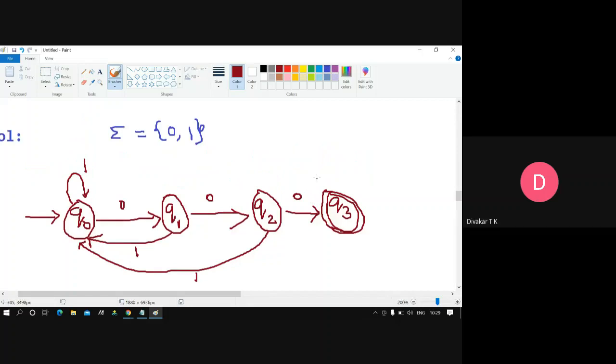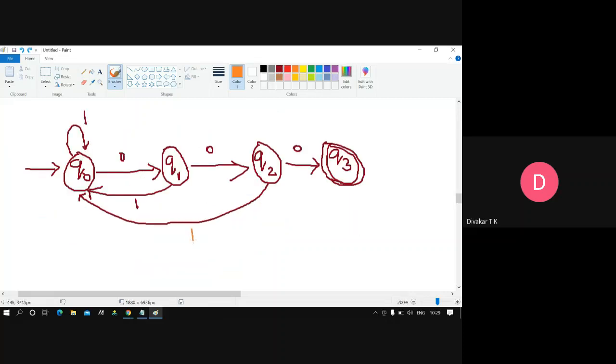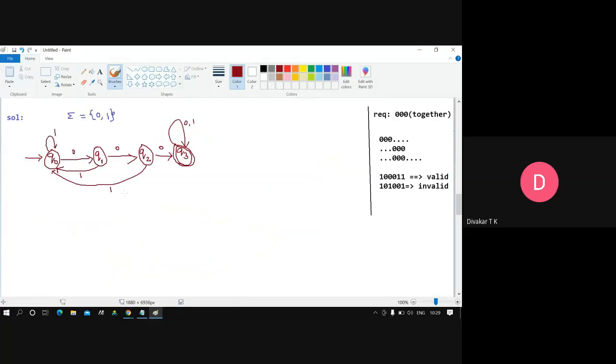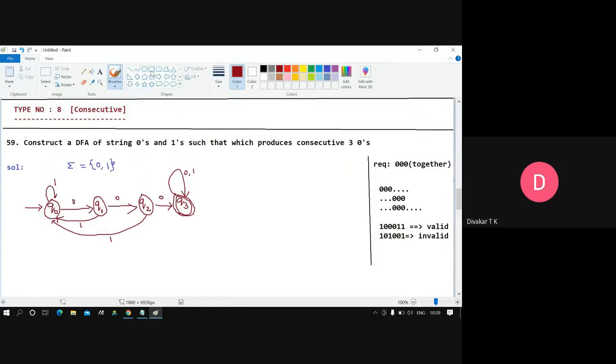Now in the final state, what are we supposed to make? Closely observe here. You are getting 0, 0, 0. Three zeros you are getting. Now at the end, it may be anything, any number of zeros. So I'm supposed to make a self loop here at the end. So this you have to make a self loop on 0, comma 1. Okay, understood everyone? Any confusion here? Analyze it. We are done with this part.